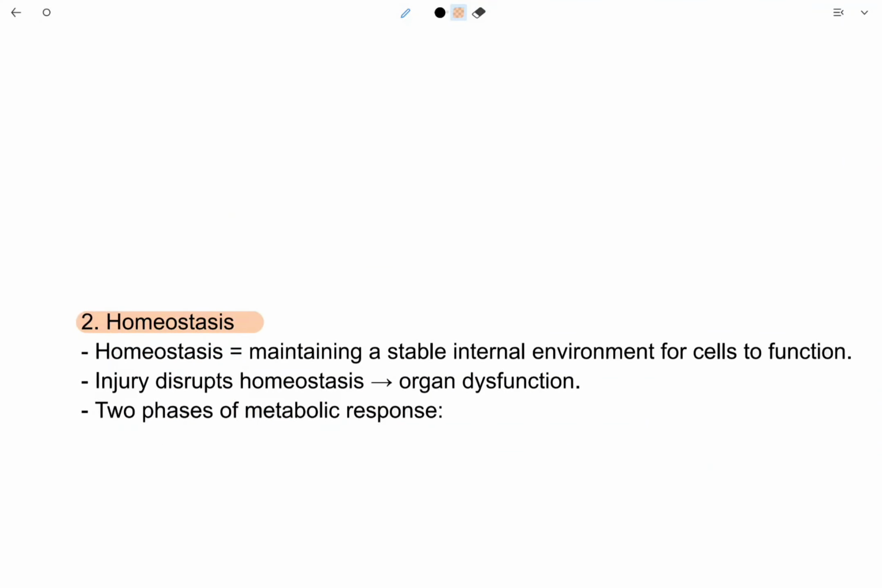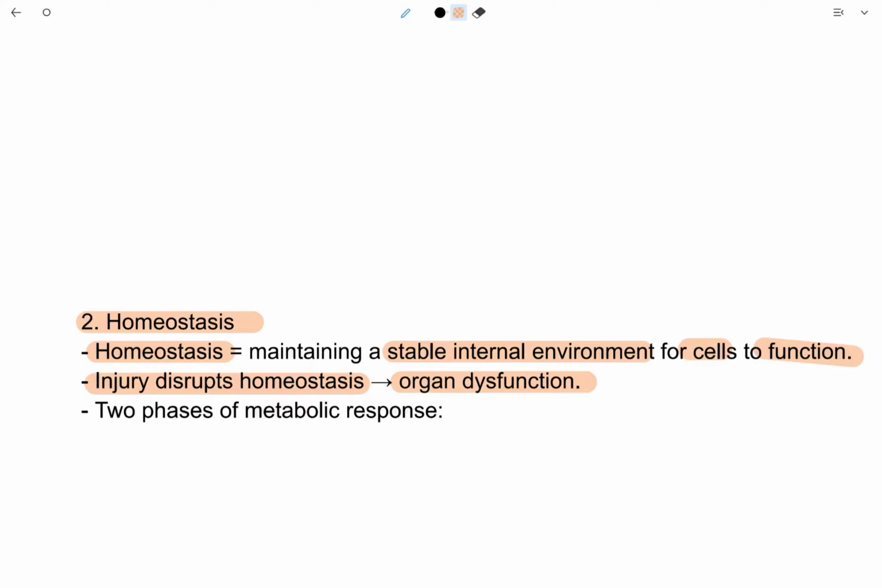Homeostasis. What is homeostasis? Homeostasis is maintaining a stable internal environment for cells to function. Cells maintain their internal environment constant and very stable for proper function. So this process is called homeostasis. Injury disrupts homeostasis, and the internal stable environment of the cell is disrupted. Then it leads to organ dysfunction.